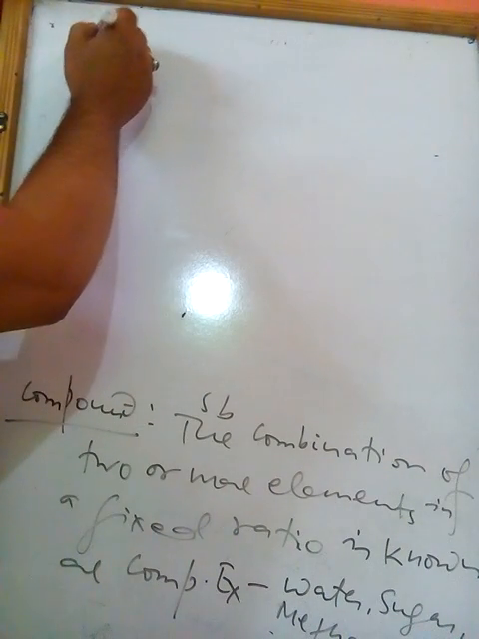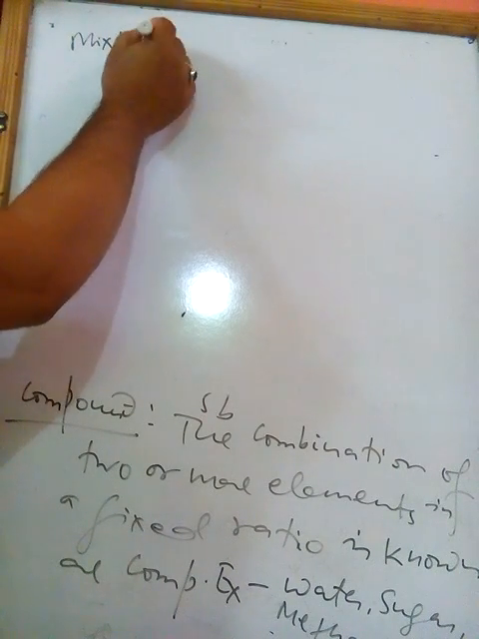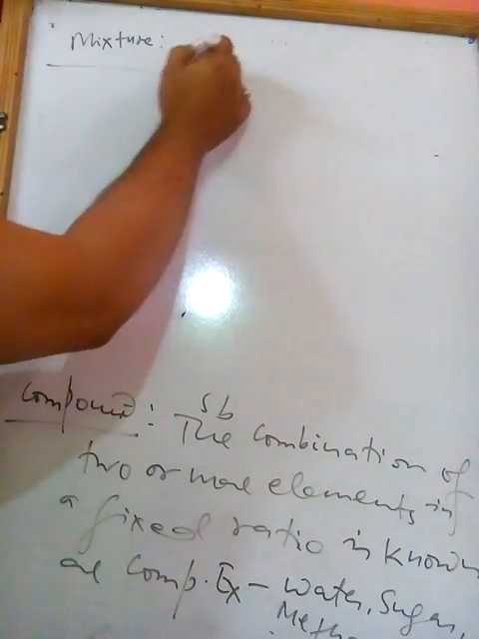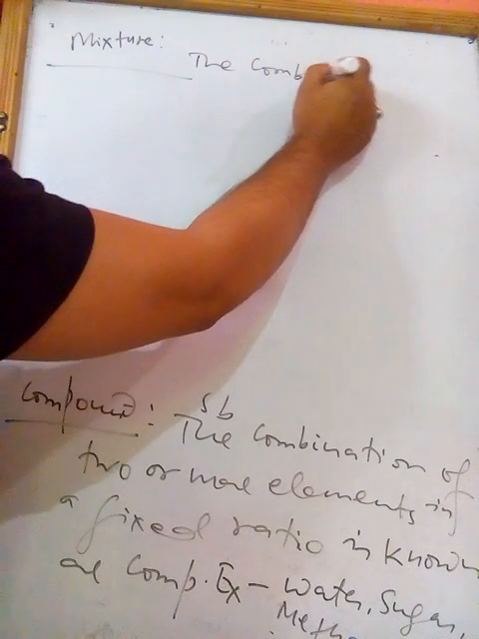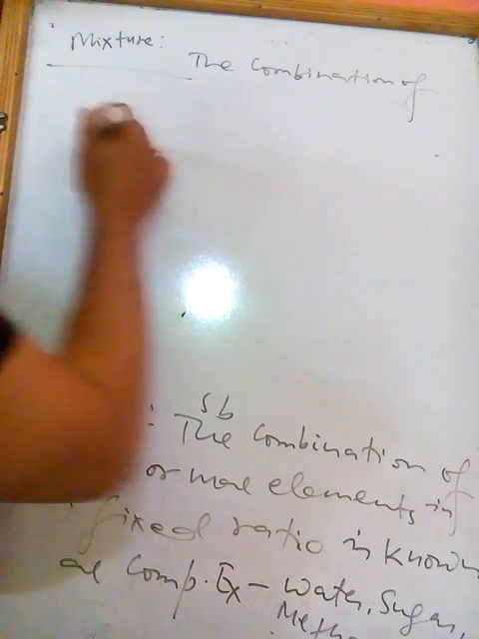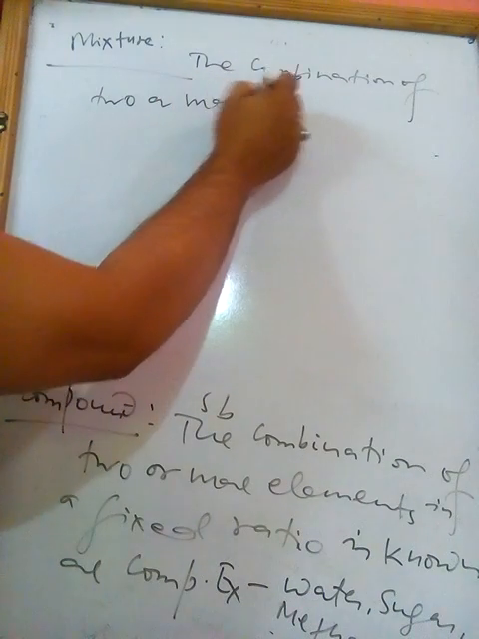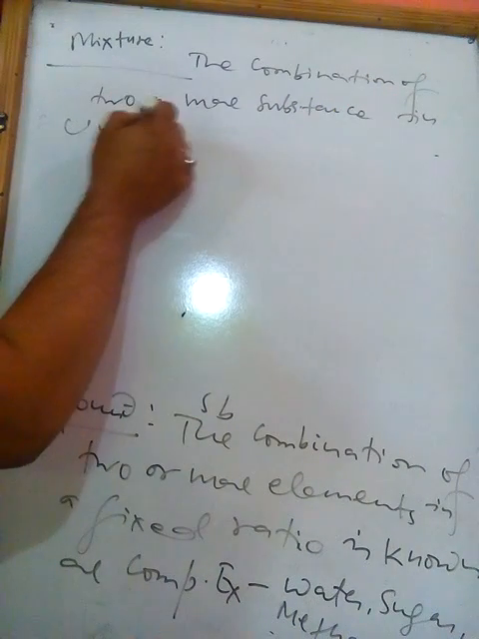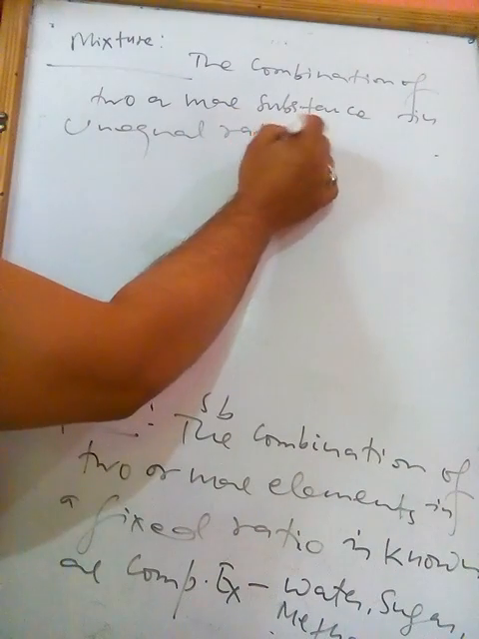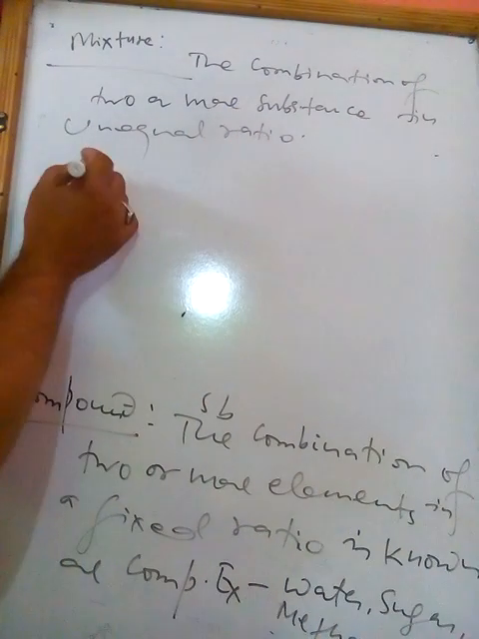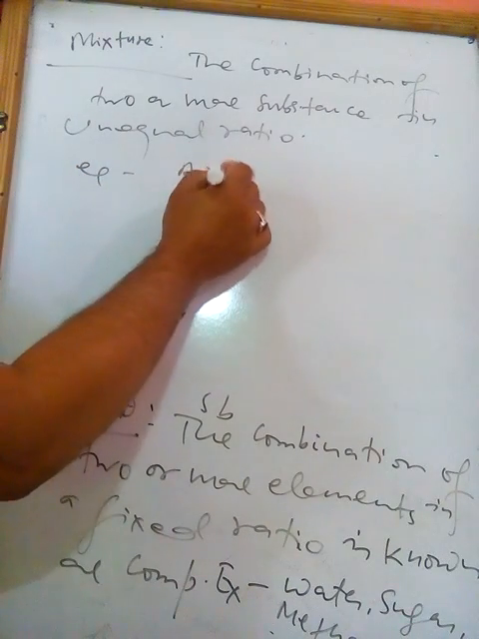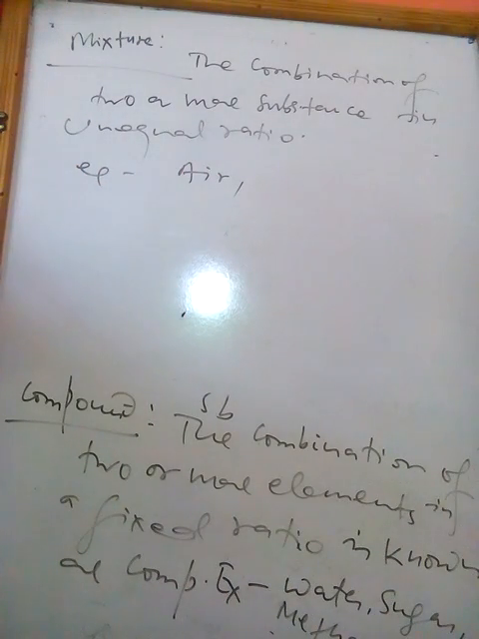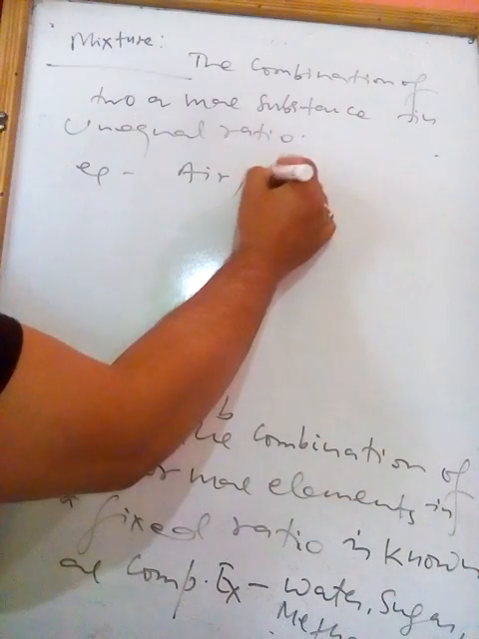Now we will see mixture. The combination of two or more substances in unequal ratio is known as mixture. So air is a mixture. Air is a mixture of many gases. Blood, gum, milk, all are the mixture.